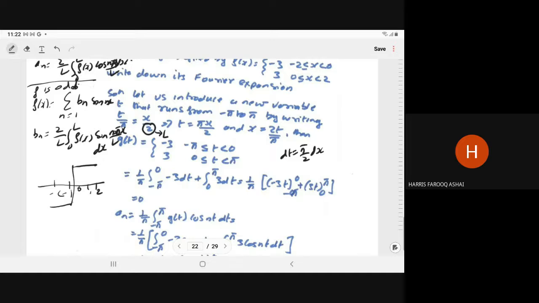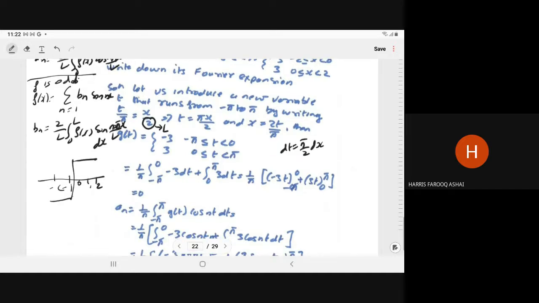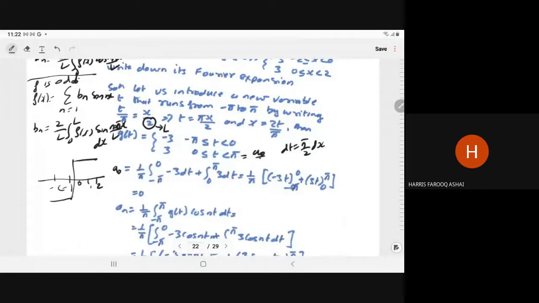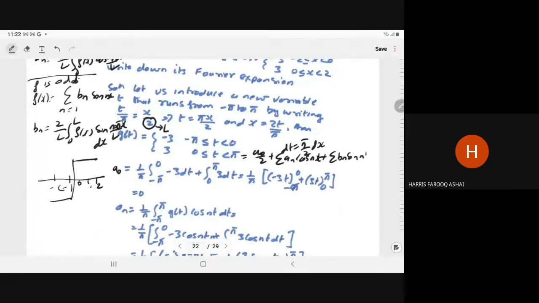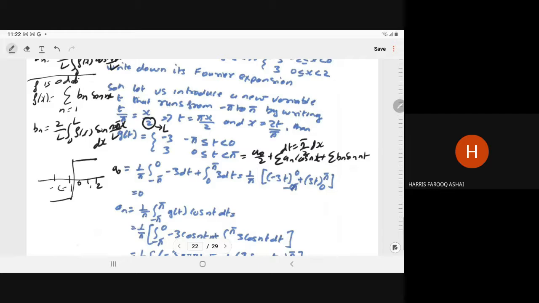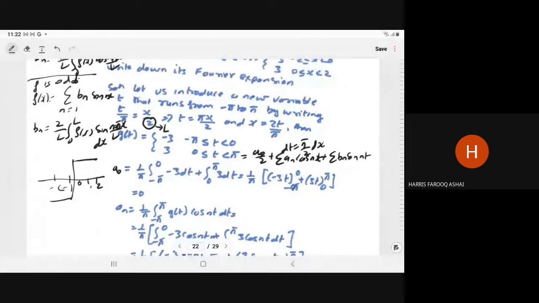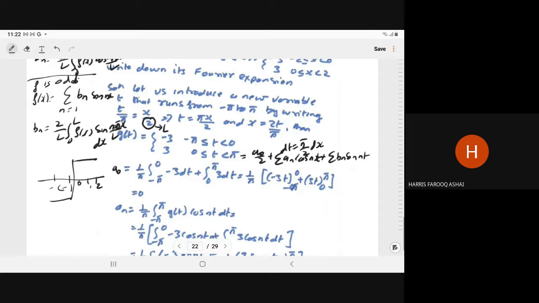And gt can be expanded as a naught by 2 plus summation an cos nt plus summation bn sin nt, where a naught is 1 upon pi, integral minus pi to 0 of minus 3 dt plus 0 to pi of 3 dt. So this will give you the value a naught is equal to 0.